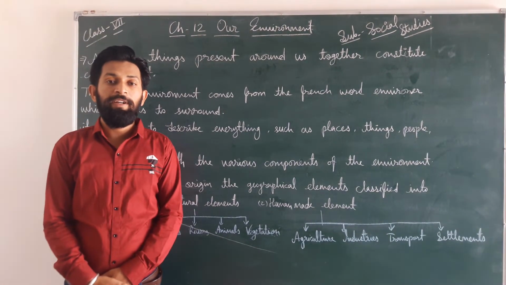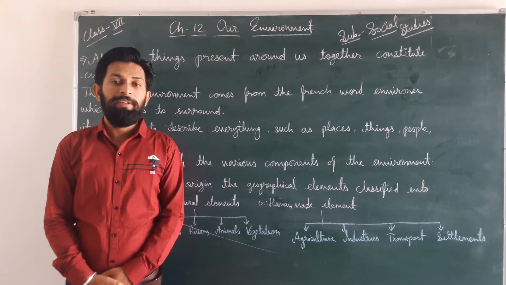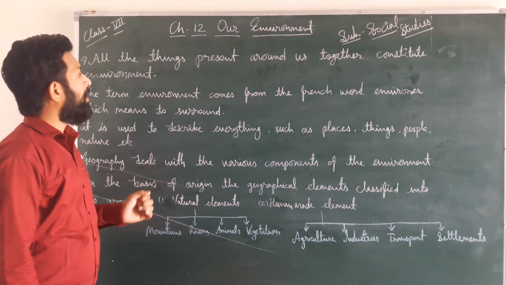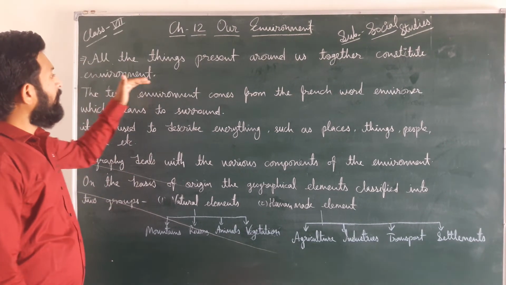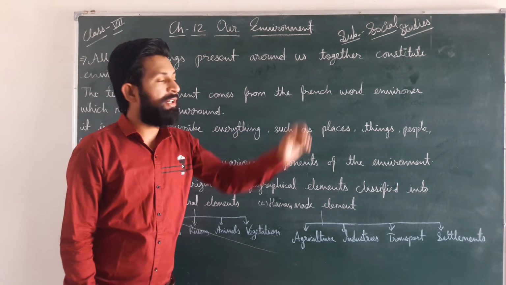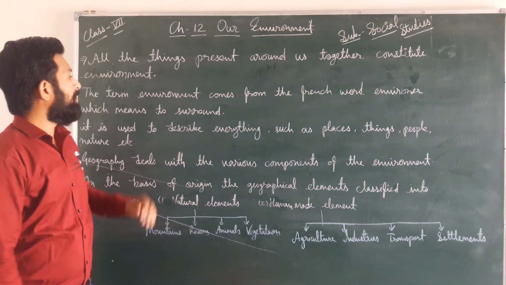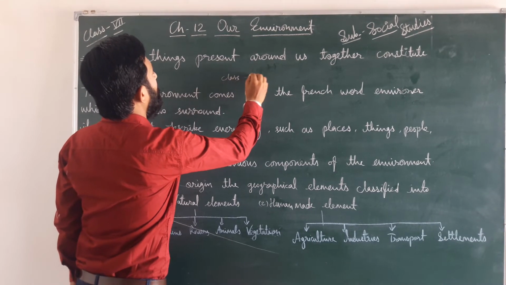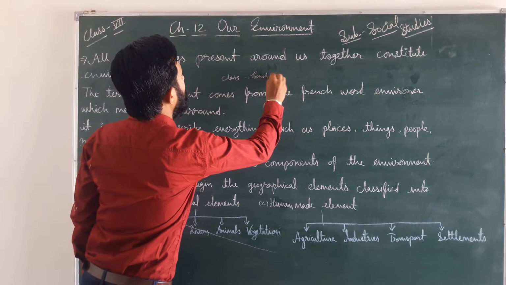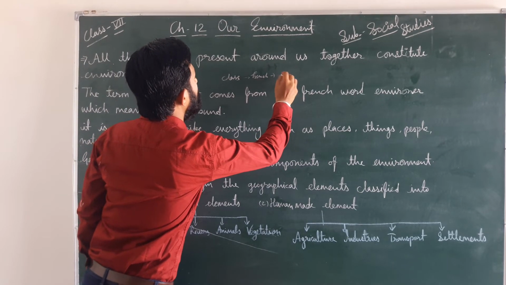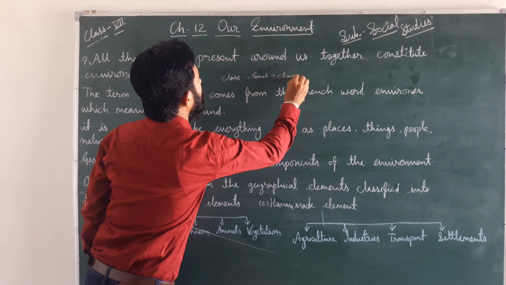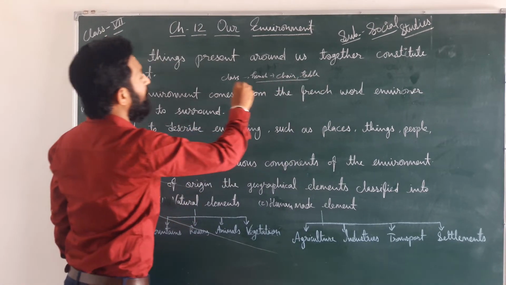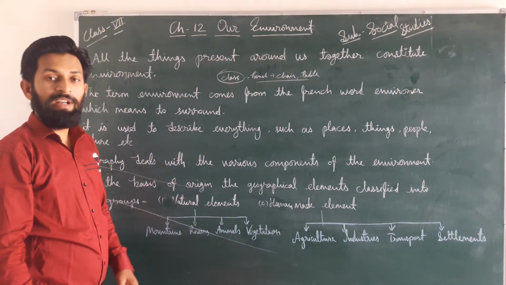Dear students, now we will revise whatever we have studied. All the things present around us constitute the environment. Whatever things are present around us together constitute the environment. If you are in a class, then nearby you are a bench, chair, table, and whatever is present nearby you, that is the environment of your class.